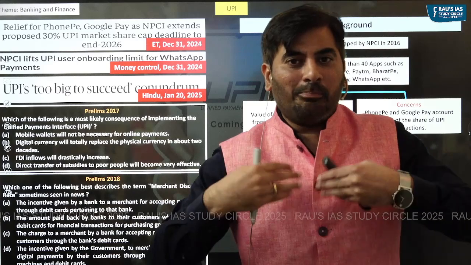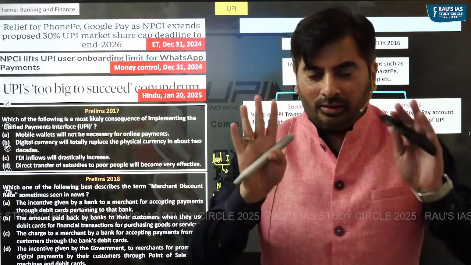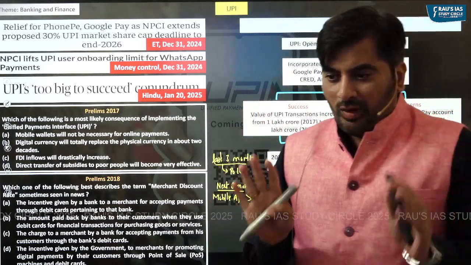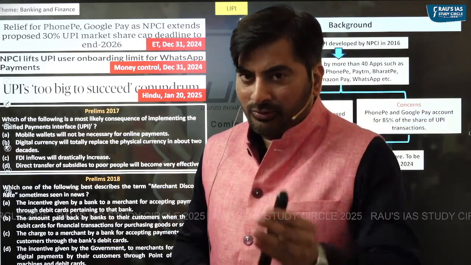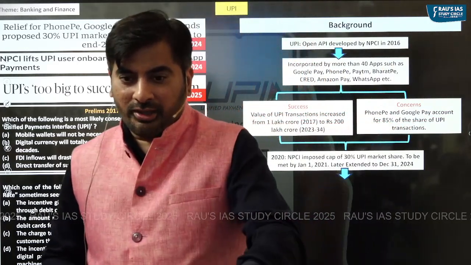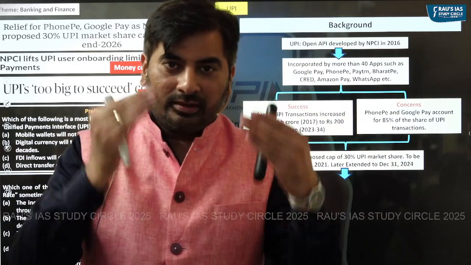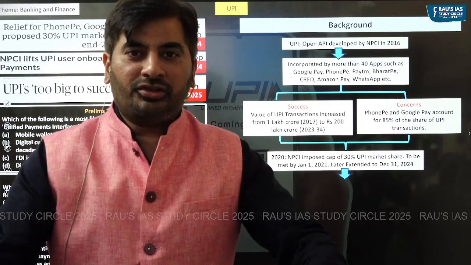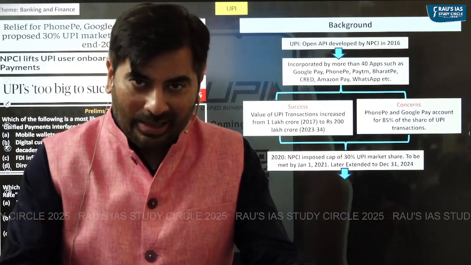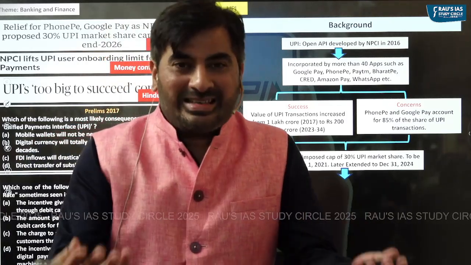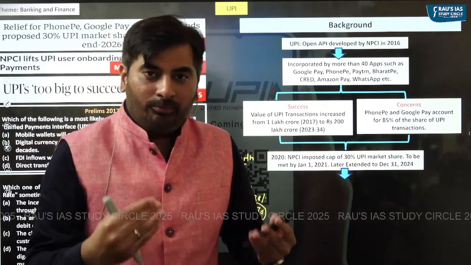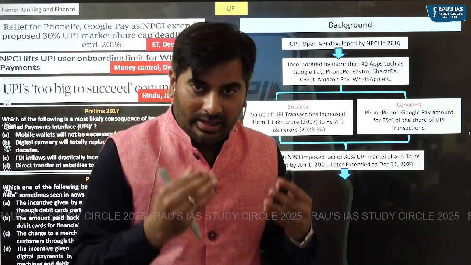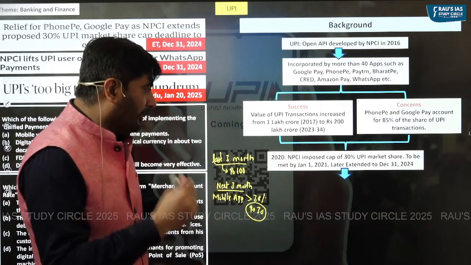So for the bigger players like PhonePe and GPay, NPCI said, look, once you have processed up to 30 percent of market share, you should stop processing UPI payments. Naturally, people will then shift to other smaller apps. So that was the basic idea behind imposing this market share cap by the National Payments Corporation of India.